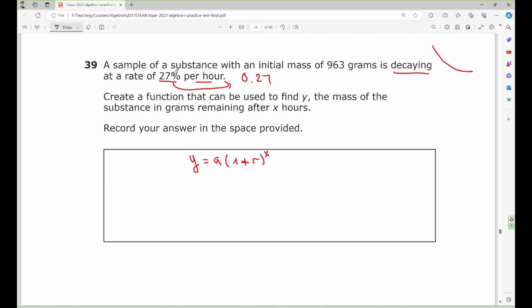Now this is a decay function, so for decay the rate should be negative. Alright, so y equal A, which means initial value, equal 963 parenthesis 1, right? Decay which means negative, so negative 0.27, so minus 0.27 to the s. Now simplify. Y equal 963 times 1 minus 0.27, which is going to be 0.73, to the s, and this is the answer.